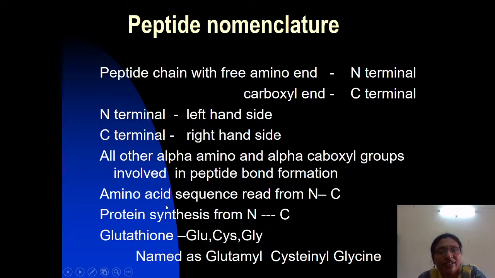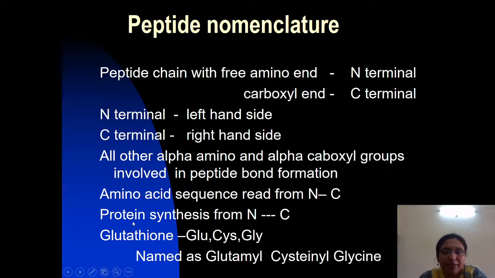The amino acid sequence is always read from the N-terminal to the C-terminal. Even proteins are biosynthesized from the N-terminal to the C-terminal. Please make a note here. The peptide has a free N-terminal and C-terminal. Amino acids are always read from which direction? N-terminal to C-terminal. And proteins are also synthesized from the N-terminal to the C-terminal.